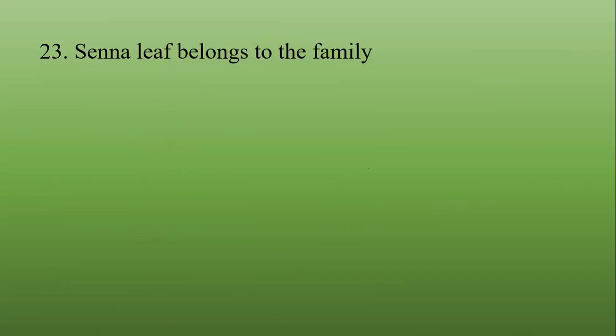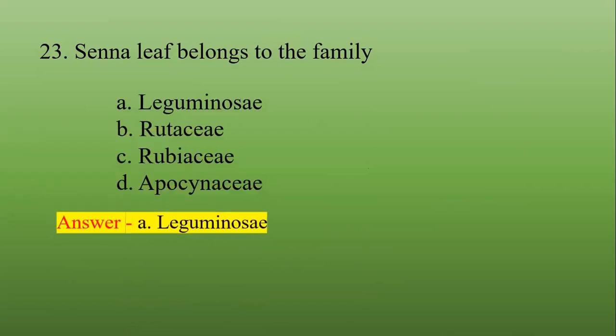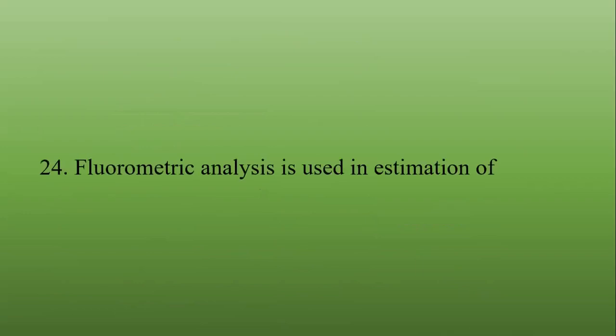Senna leaf belongs to what family? Leguminosae, Rutaceae, Rubiaceae, Apocynaceae. Correct answer is Leguminosae. Legume-like structures are present at the leaf base. So it belongs to the family Leguminosae.